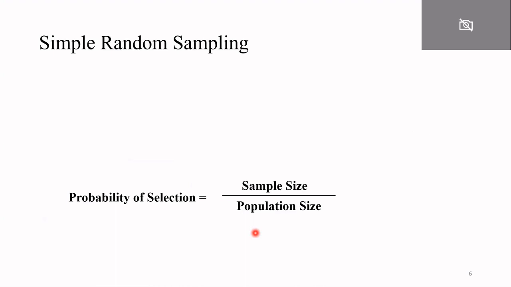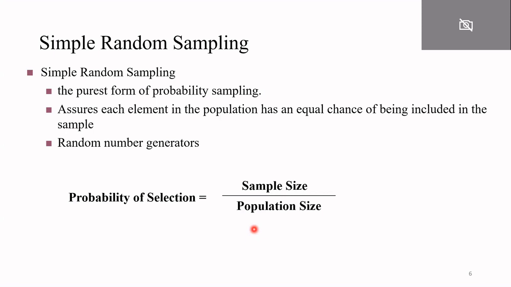What is the probability of selection of each element or unit in the sample? That will be represented by sample size divided by population size. Suppose there is a population of size capital N equal to, let's say, 100, and you want to collect a sample of small n equal to 20. Then what will be the probability of selection of each element in the sample? That will be 20 by 100, that is 1 upon 5. Clear? Simple random sampling is the purest and simplest form of sampling. In probability sampling, simple random sampling is the first type of sampling.